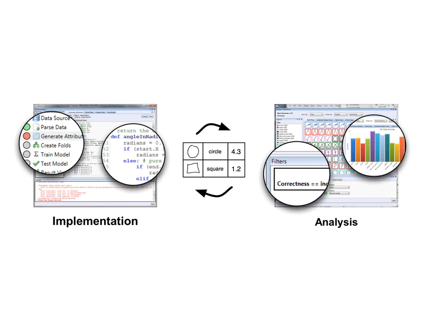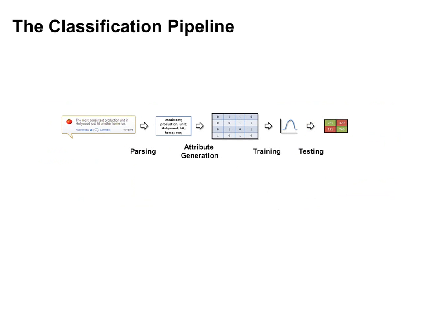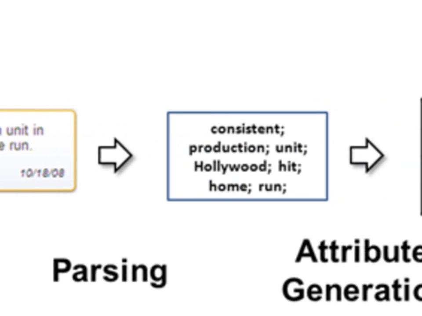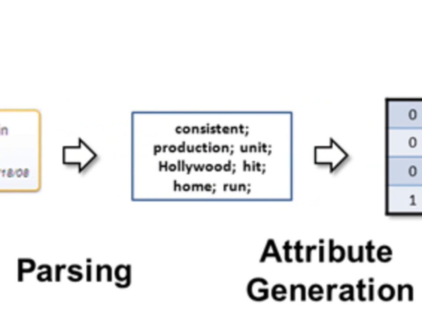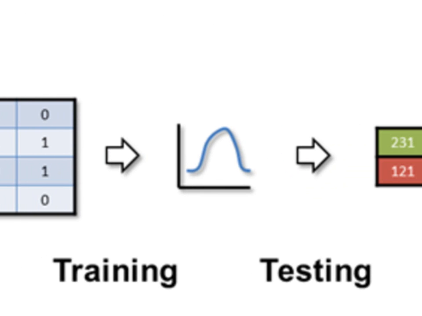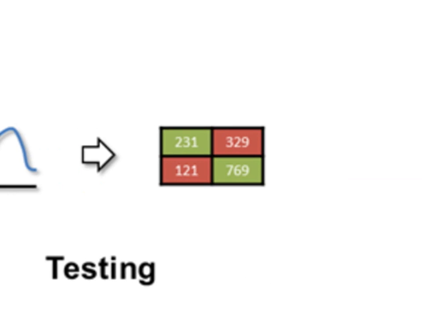To better understand these tasks, let's look at how a developer would build a system that analyzes reviewer sentiment based on the text of a movie review. Solving the sentiment analysis problem involves transforming data through a series of steps called the classification pipeline. The developer gathers movie reviews, writes code to parse those reviews, computes attributes from parsed data, trains a model on some of the data, and tests the effectiveness of the model on new data.